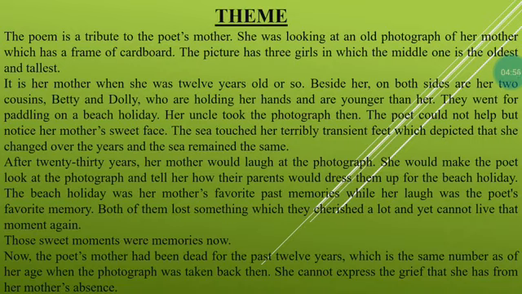Beside her, on both sides, are her 2 cousins, Betty and Dolly, who are holding her hands and are younger than her. They went paddling on a beach holiday. Her uncle took the photograph then. The poet could not help but notice her mother's sweet face.